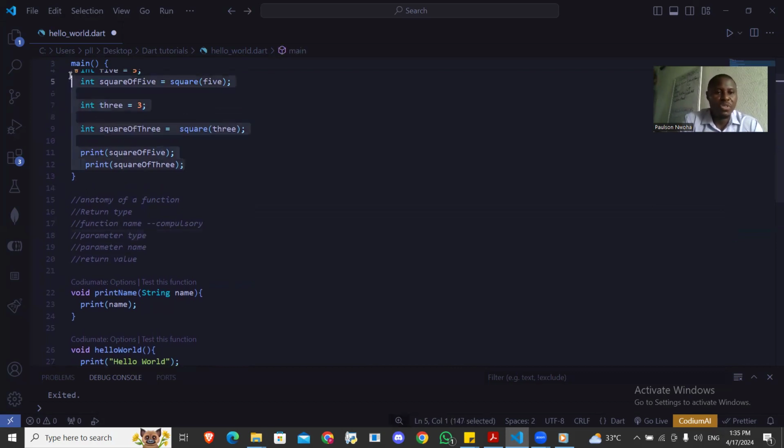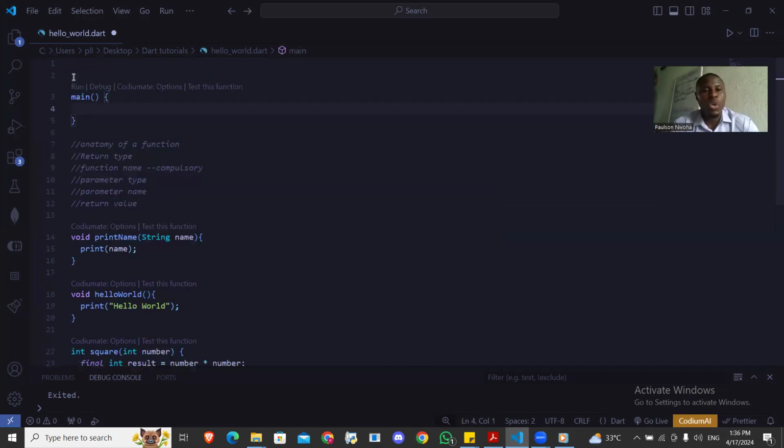Let me remove all these so that I can just use the simplest one we have here, which is hello world. If you want to use a function, that is what we call calling it. You call a function when you want to use it. You type in the name of the function with, of course, Visual Studio Code helping me with the open and closing parentheses, and a semicolon. This is a statement, so always make sure you have the semicolon.